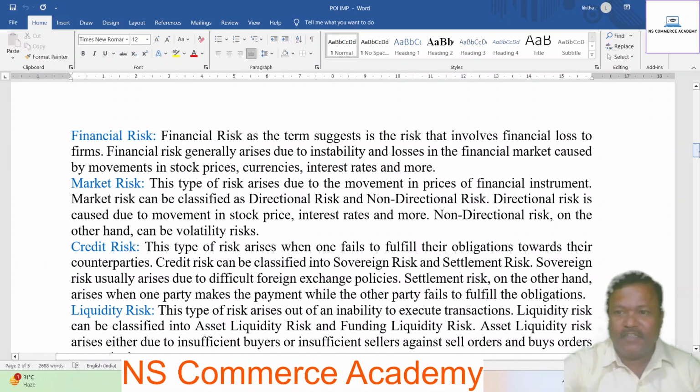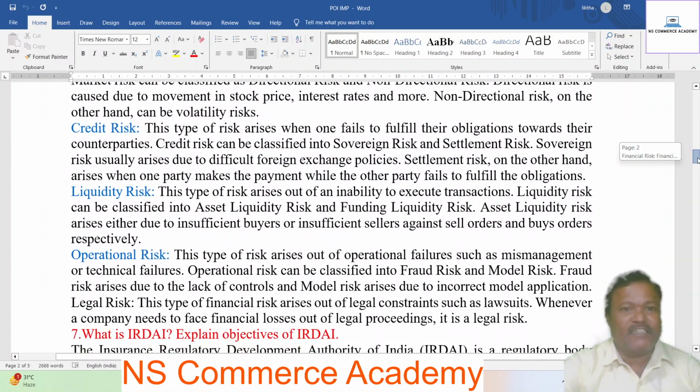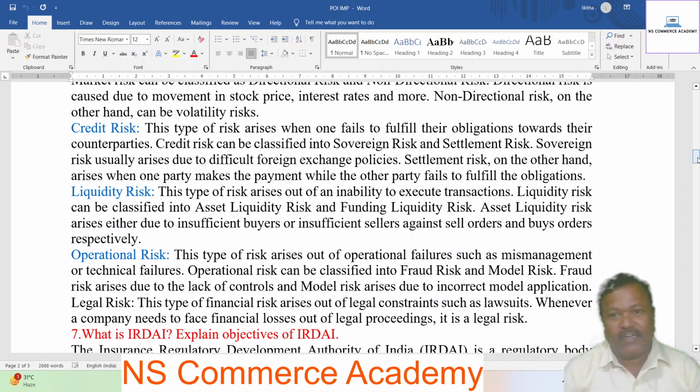Next, credit risk. This type of risk arises when one fails to fulfill their obligations toward their counterparty. Credit risk can be classified into sovereign risk and settlement risk. Sovereign risk usually arises due to difficult foreign exchange policies. Settlement risk, on the other hand, arises when one party makes the payment while the other party fails to fulfill the obligations.